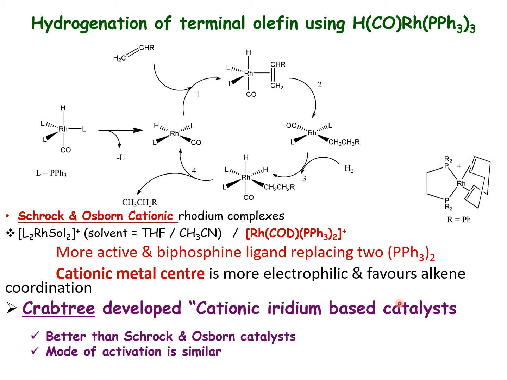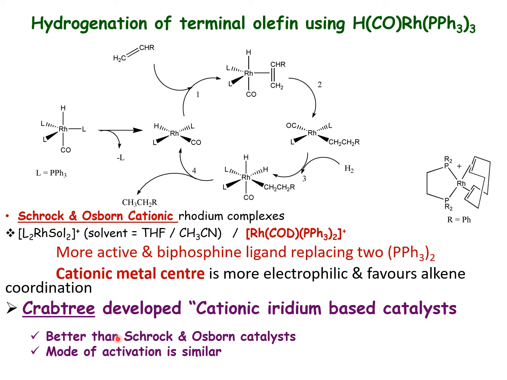Later, another scientist, Crabtree, developed a cationic iridium-based catalyst. It is very much analogous to this one, but he prepared an iridium-based complex. It was found to be better than the Sark-Osborn catalyst, and the mode of activation is very similar in the case of Sark-Osborn and Crabtree catalysts.